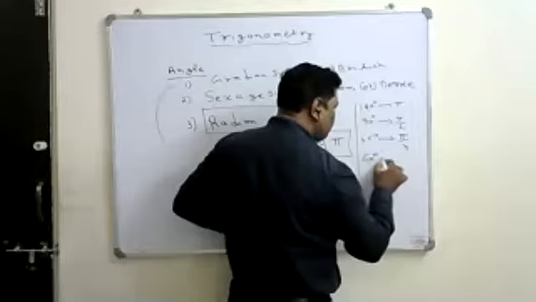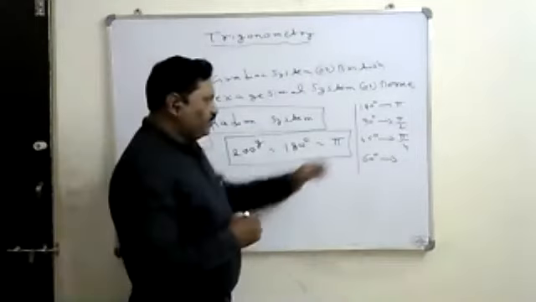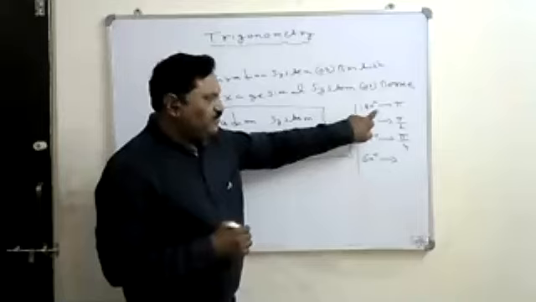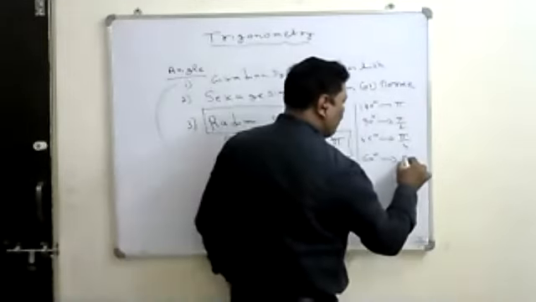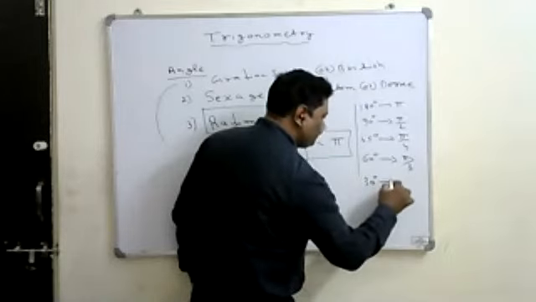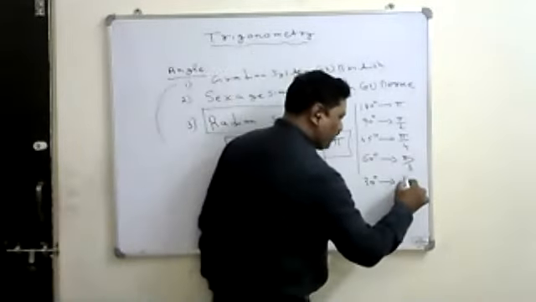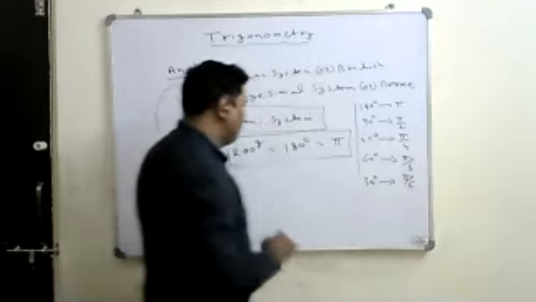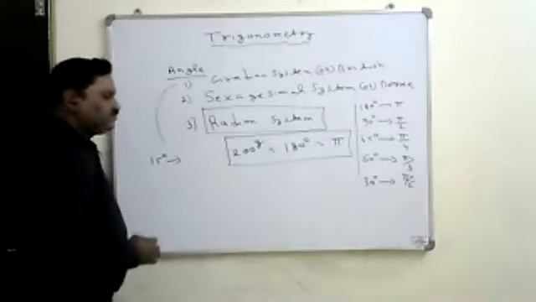Then 60 degrees, how do you write it? Pi by 3 radians. This is 180 by 3, which is 60. That's why you can write pi by 3 radians. So 30 degrees, how do you write it? Pi by 6 radians.